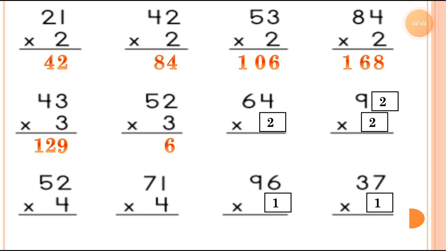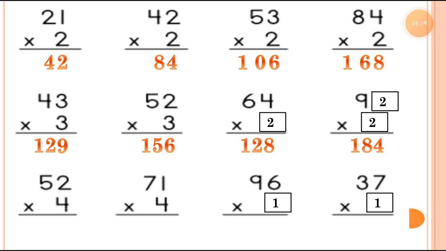Then the next one, 3 2s are 6. What is the answer? 3 2s are 6. So 3 5s are 15. So the product is 156. Then the next one, 2 4s are 8 and 2 6s are 12. So the product is 128. Then the next one, 2 2s are 4 and 2 9s are 18. So the product is 184.